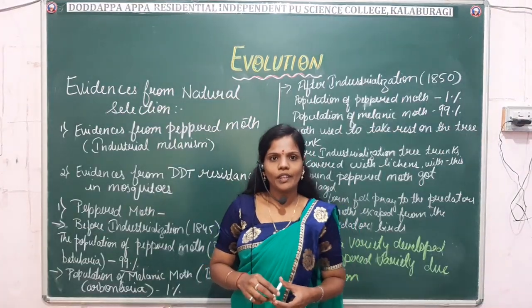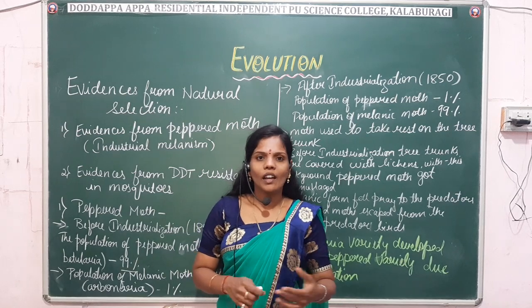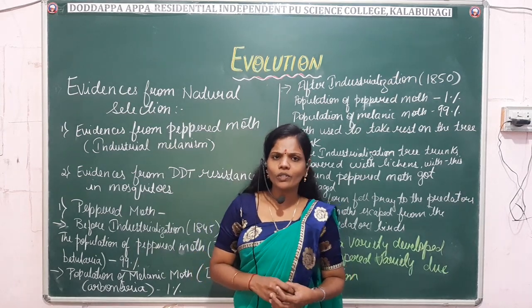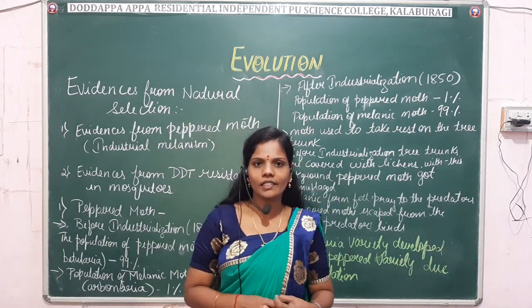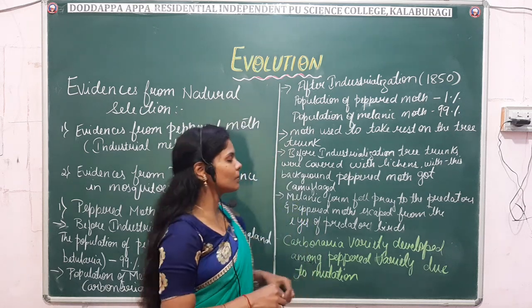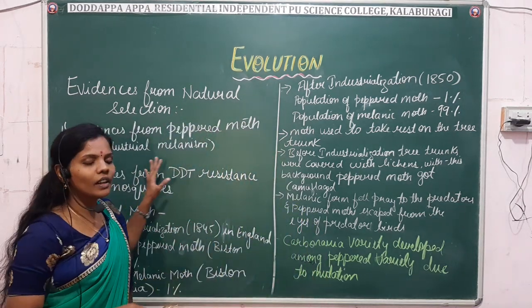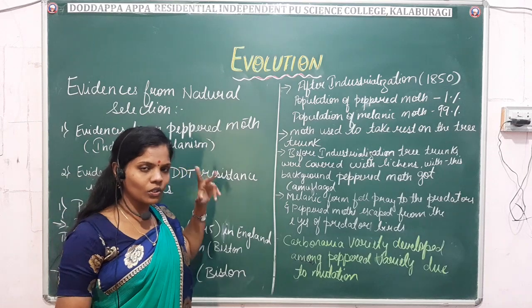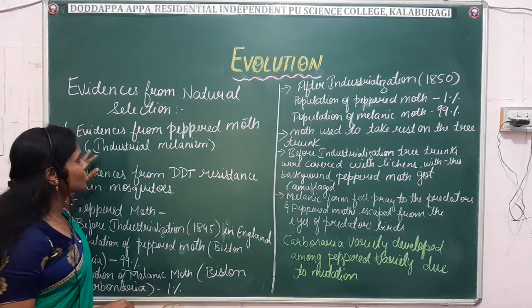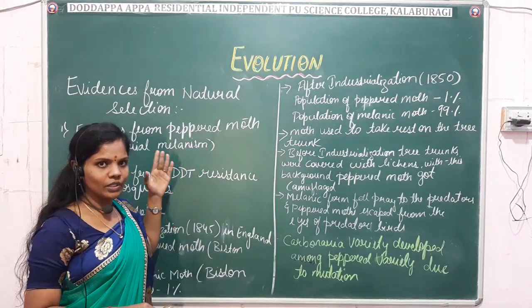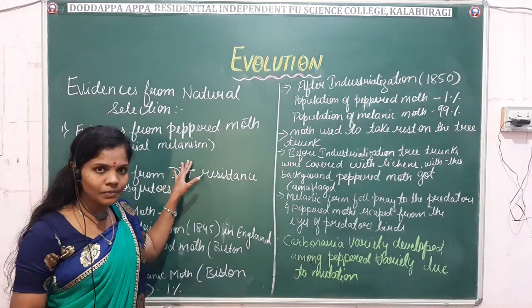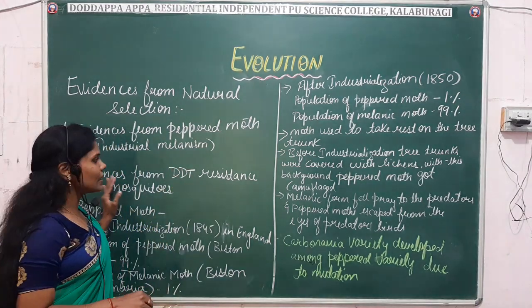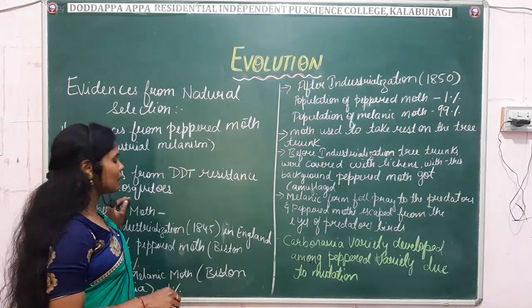Okay, so far we have discussed the evidences from paleontology. Next we'll move to another evidence, that is the evidences from natural selection. Here, for evidences from natural selection, we have two examples. One is the evidence from the peppered moth, also called industrial melanism, and another one is the evidence from DDT resistance in mosquitoes.